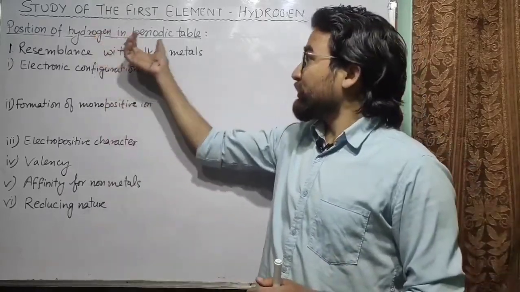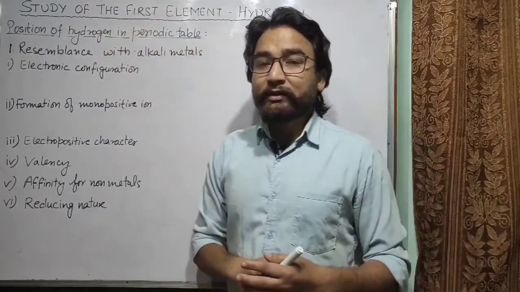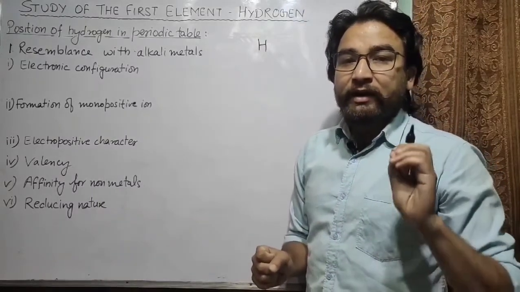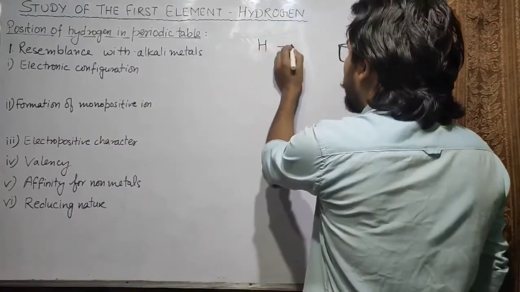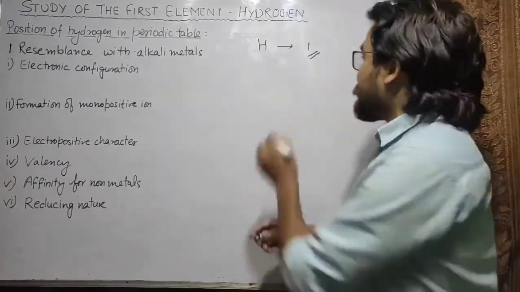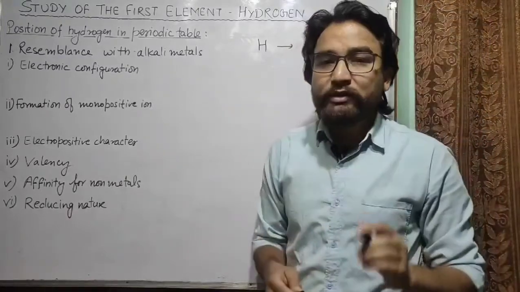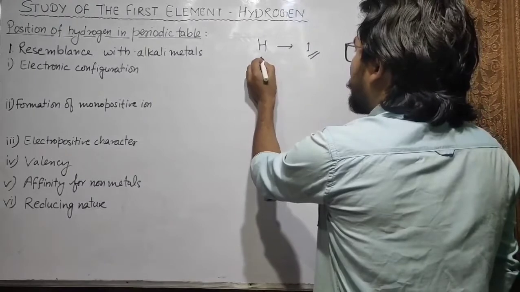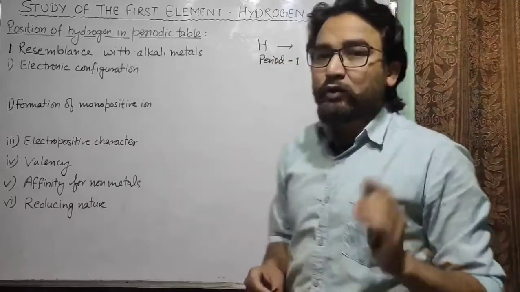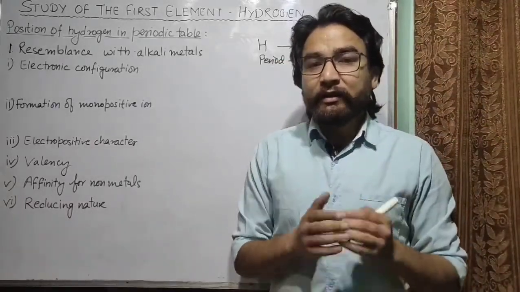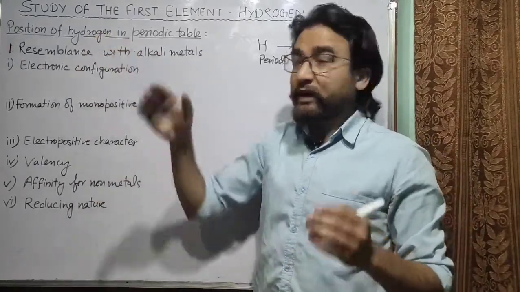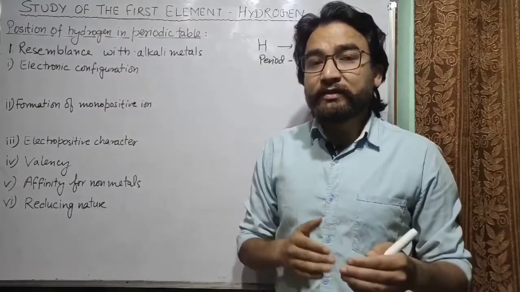So the position of hydrogen in the periodic table. You know that we can know the position of an element according to its electronic configuration. The atomic number of hydrogen is 1, so its electronic configuration is 1. According to this, because it has only one shell, hydrogen is present in period 1. It is present in the first period, but its group is not confirmed yet. Let's see why. Hydrogen has properties like alkali metals as well as properties like halogens.